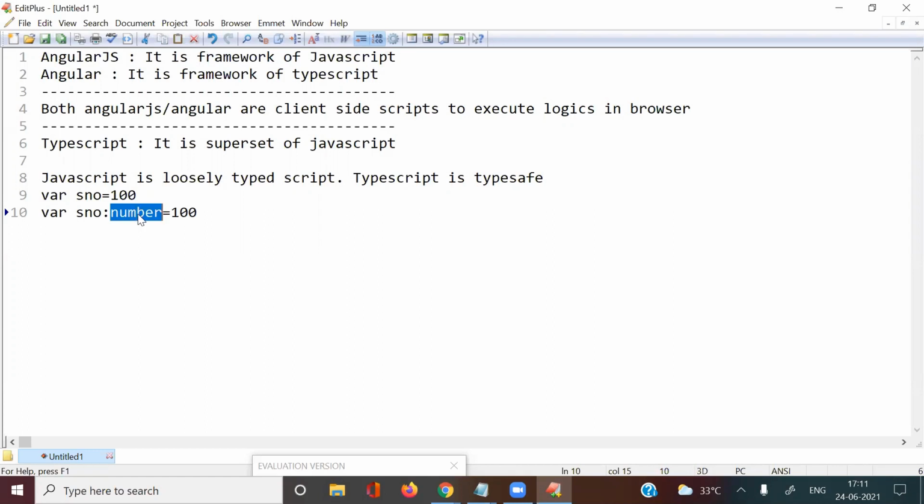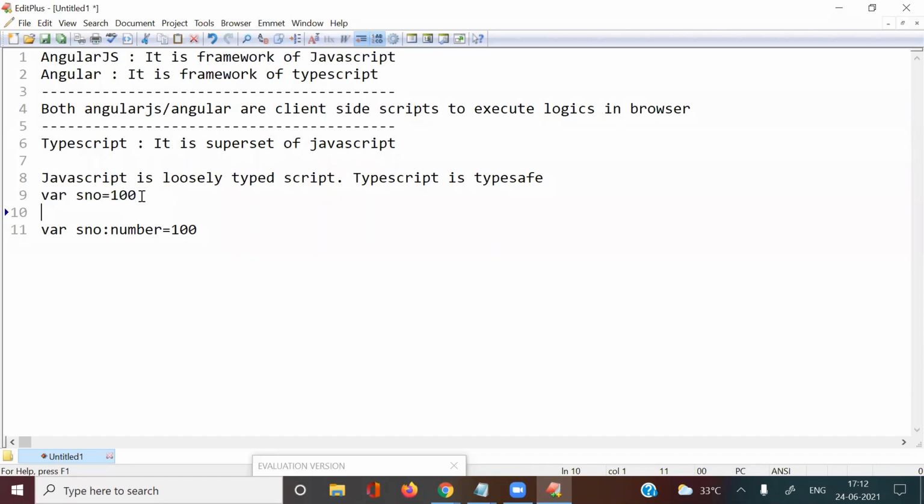Now you can ask me a question: Sir, what is the problem for not supporting any data types? So what is the problem if a variable is not supporting any data types? The problem is you can store any type of value. Means in JavaScript, in a single variable, I can store a number, I can store a string, I can store a Boolean data type, etc. That is the main concept of loosely typed languages.